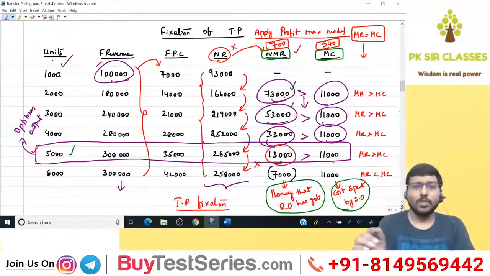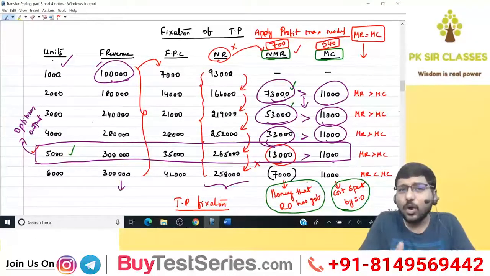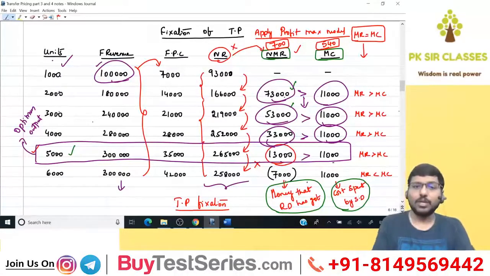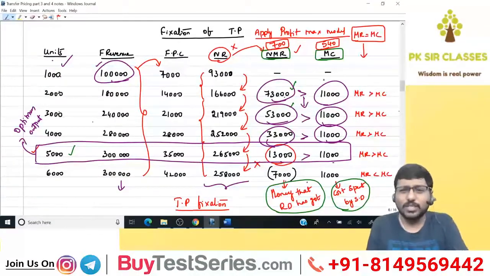Are you able to understand? So optimum output means that output level at which the profit of the company as a whole will be maximum. Okay, so what is the concept? The concept is very simple.